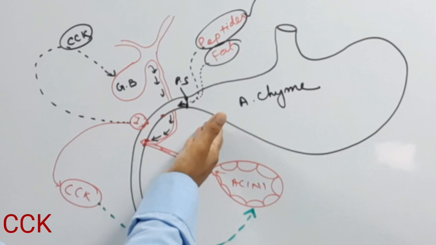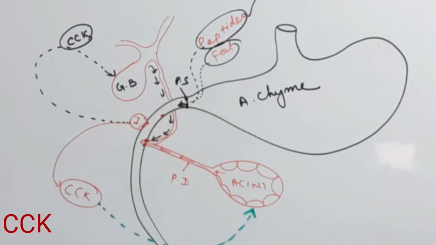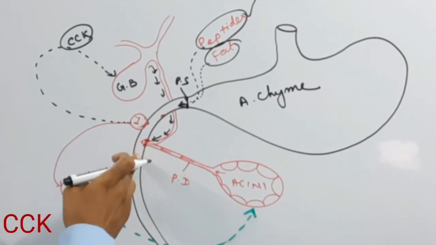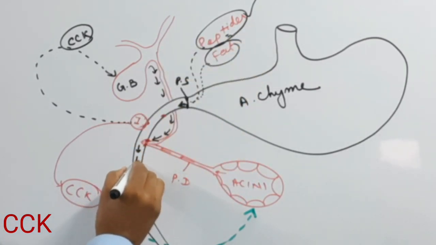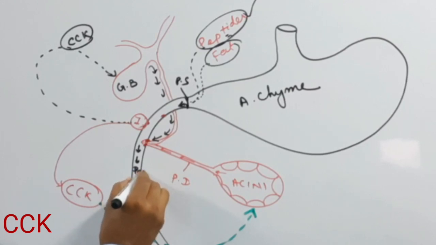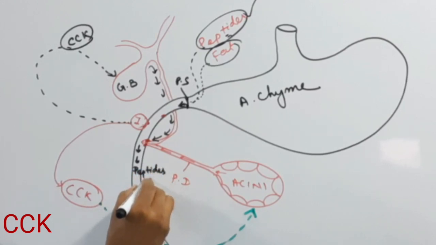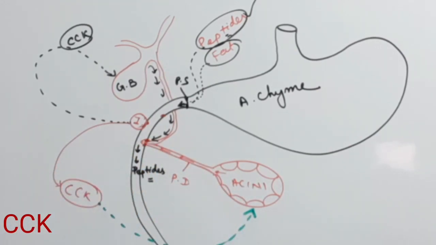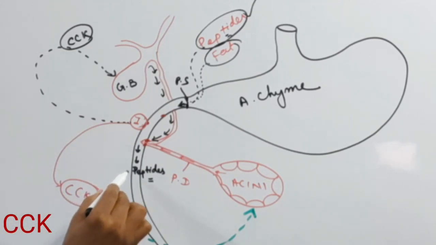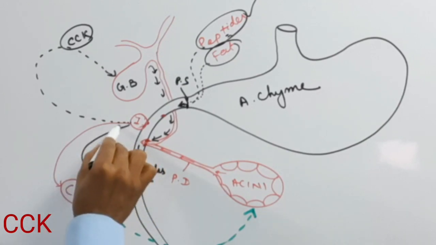the acidic chyme is neutralized quickly, and the pancreatic juice, which contains protein-digesting enzymes, starts to break down the protein into peptides. So more and more peptides are produced because of the action of pancreatic juice, which causes more activation of the I cell.